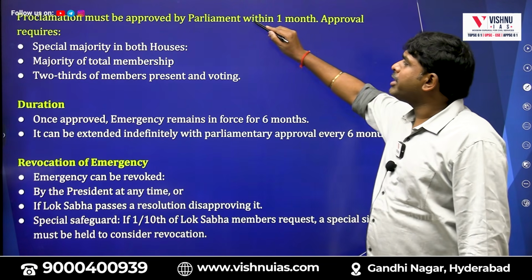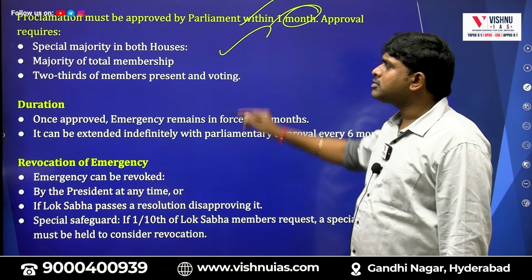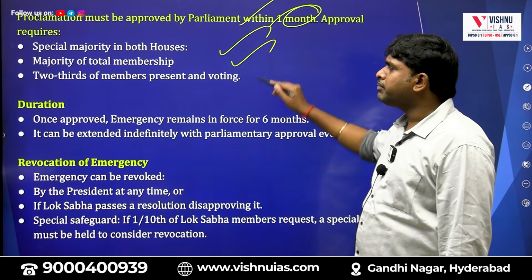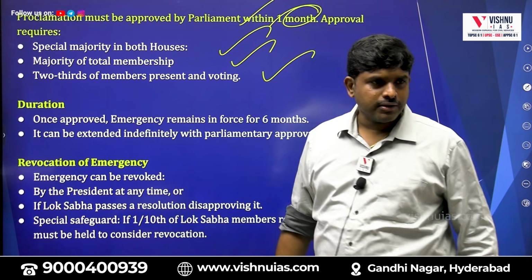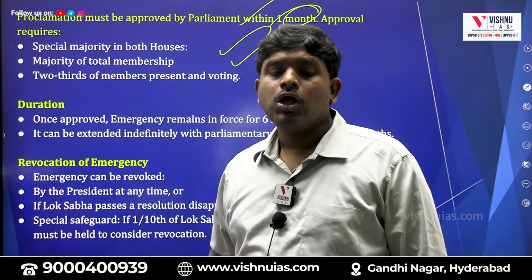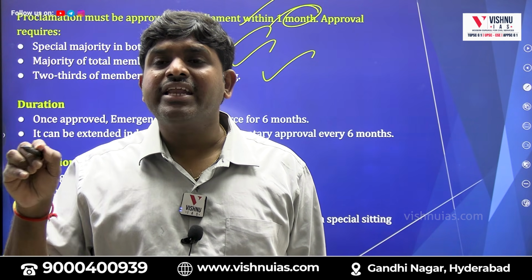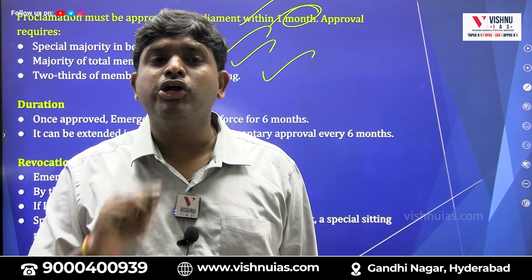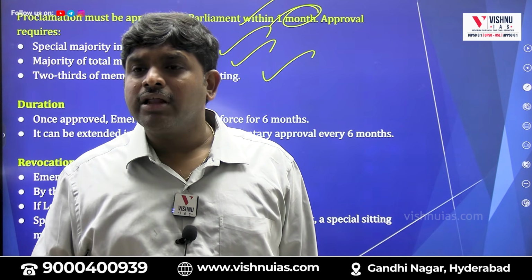So, the proclamation must be approved by Parliament within 1 month, by special majority in both houses. Majority of total membership and 2/3 of members present and voting. What is a special majority? It means how many people are present in Lok Sabha separately and in Rajya Sabha separately; within that, 2/3 and above should give their approval.